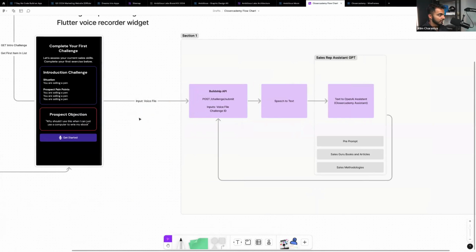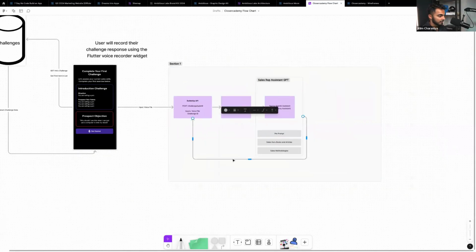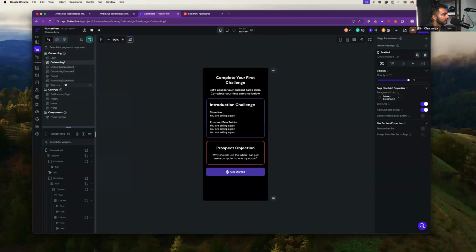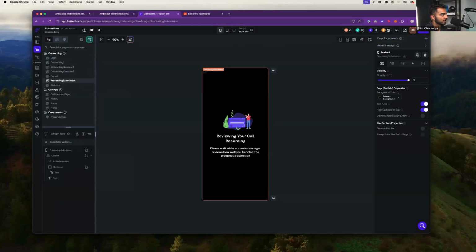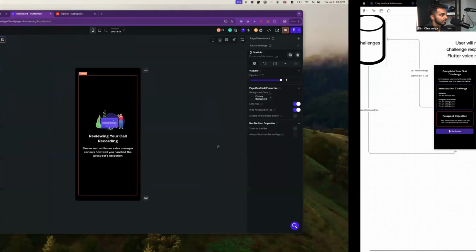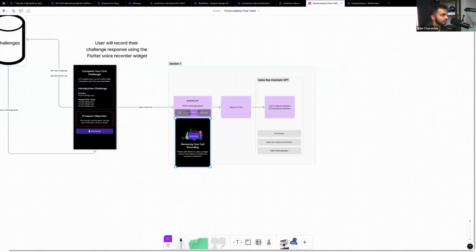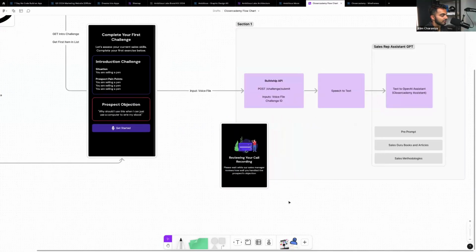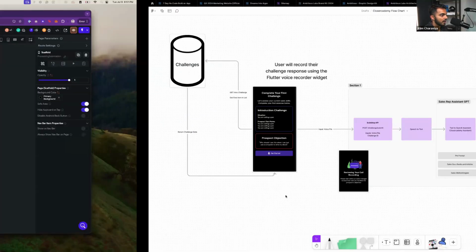Well, actually, it's not going to go here, right? It's actually going to be another page. So I'll open up FlutterFlow and we'll say, it's going to say processing submission, right? So that's actually what's happening here. Like this whole time, it's actually going to be reviewing the call recording. Okay.